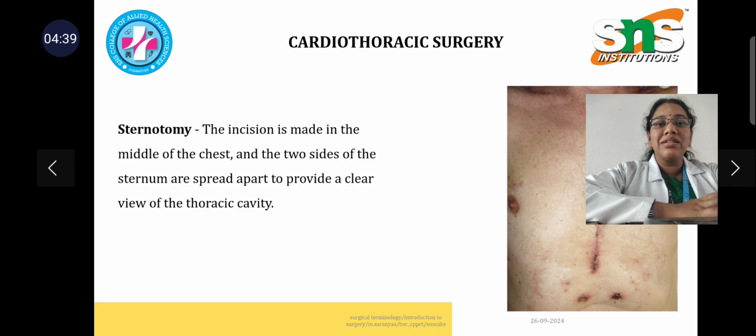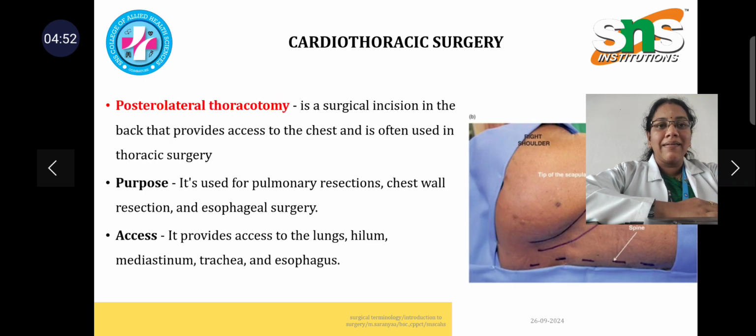Cardiothoracic surgery uses a sternotomy as an incision technique. So the incision is made in the middle of the chest and the two sides of the sternum are separated, and clear visualization of the thoracic cavity can be done to see the organs. Another form of cardiothoracic surgery involves posterolateral thoracotomy. It is an incision placed in the back to access the chest and is often used in thoracic cases. The purpose includes a pulmonary resection, chest wall resection, or esophageal surgery. With this access you can see the lungs, the hilum, mediastinum, trachea and esophagus.